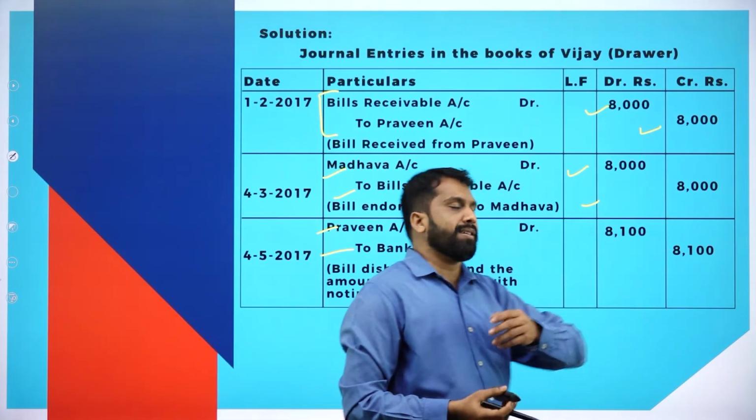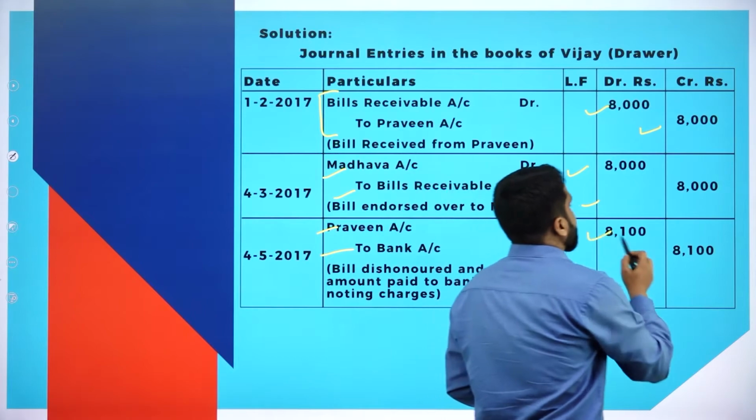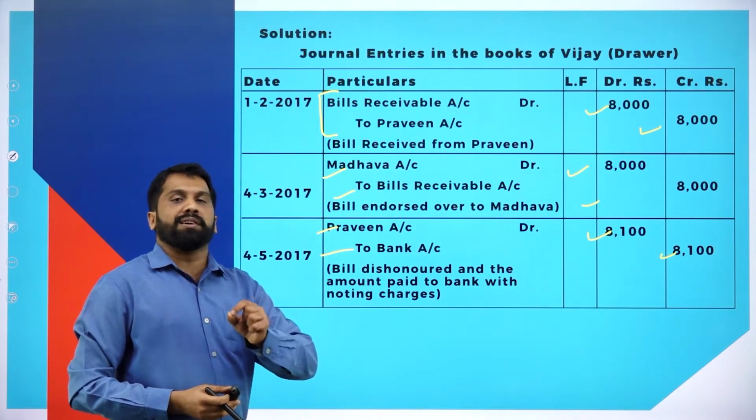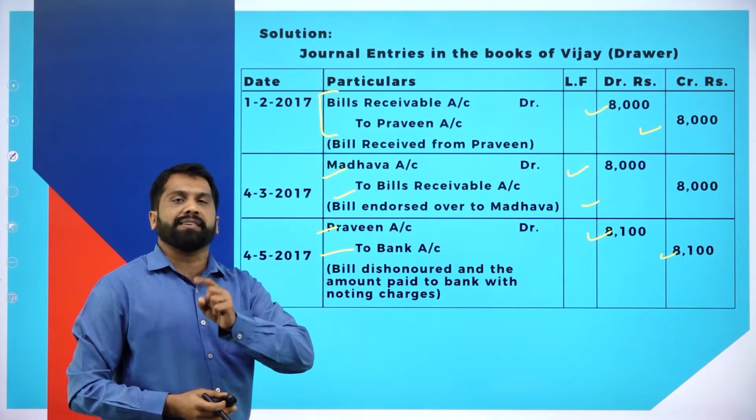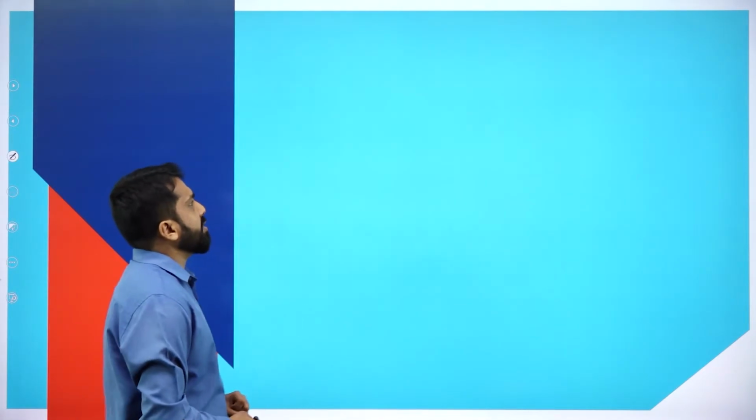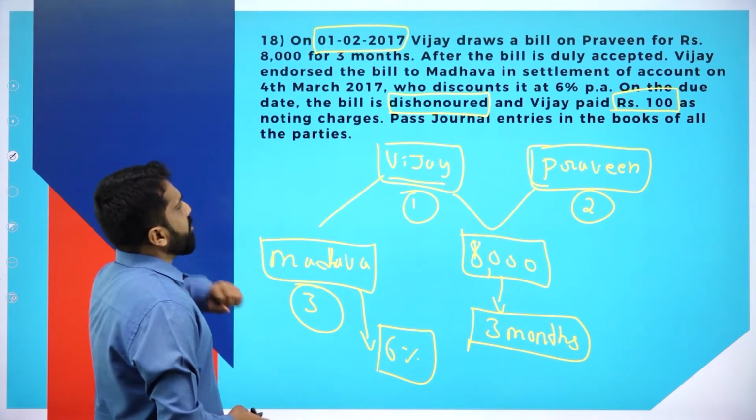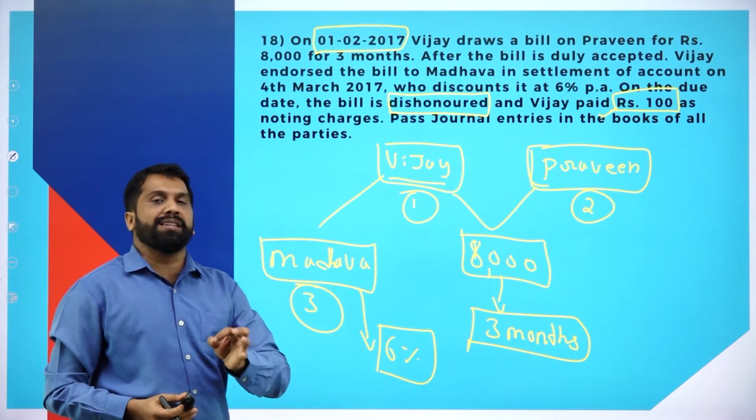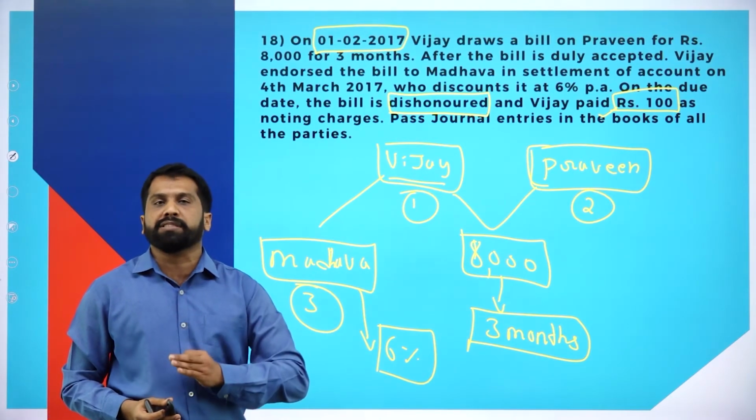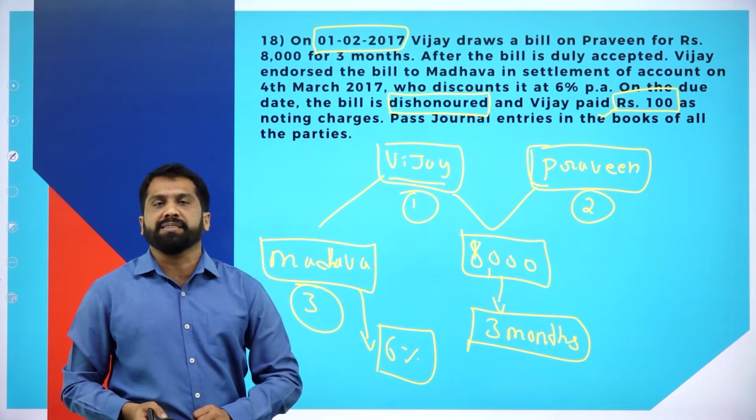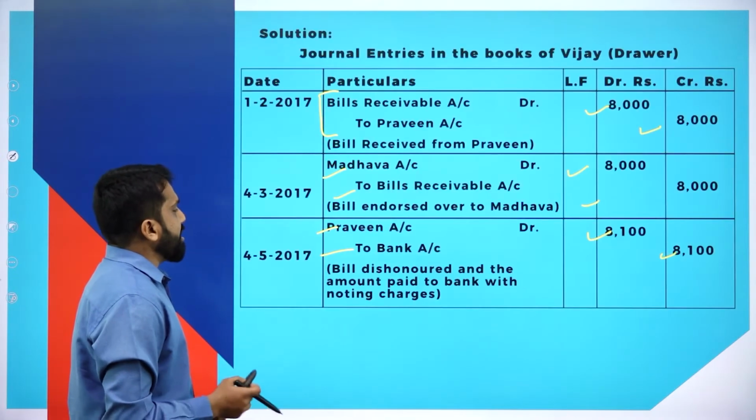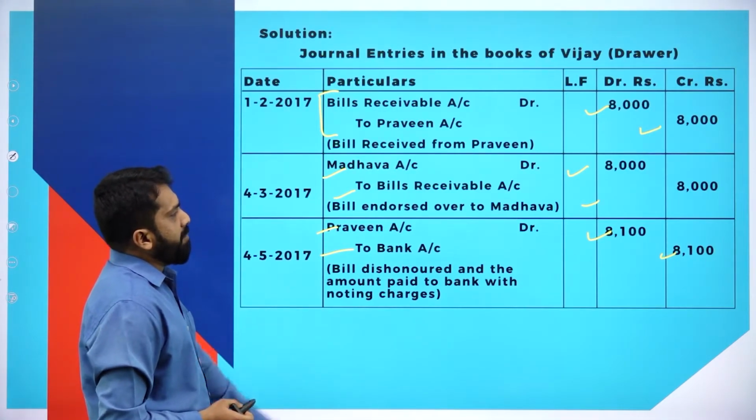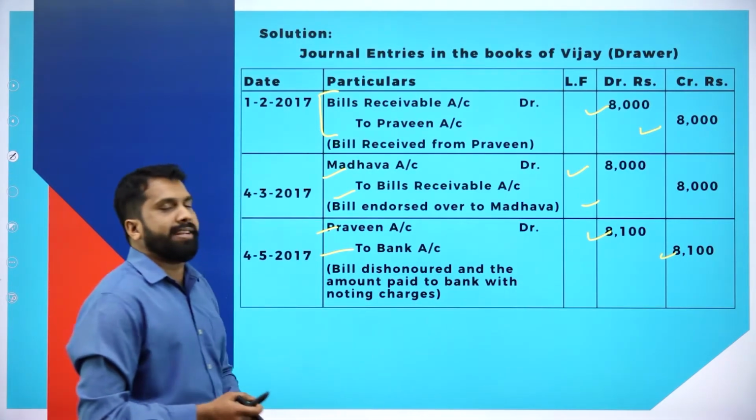So finally, Praveen account debit to bank. What is the value? 8,100 and 8,100. Why is it 100 more? Because noting charges of 100 are added. I'll go back to the question. What are the noting charges? It is 100. Once the bill is dishonored, bounced, he has to pay 100 rupees noting charges. So as per that, Praveen account debit to bank account, 8,100 and 8,100.